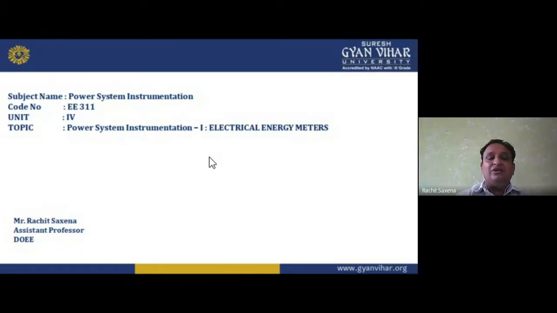But a transducer has two main parts: one is the sensor element, another is the transduction element. If I talk about the sensor element, my dear students, the sensor senses which type of quantity we have. And transduction means how we convert that into another form. That is done by the transducer.